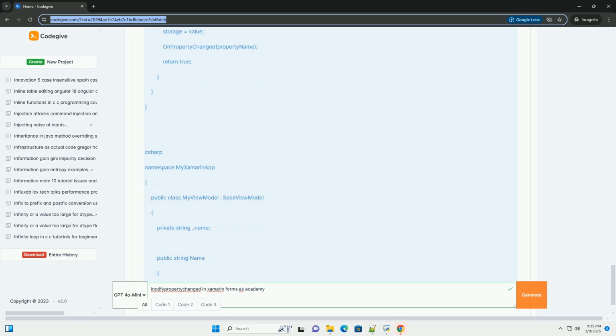Let's build a simple Xamarin.Forms app that demonstrates INotifyPropertyChanged. A. Creating the Xamarin.Forms project. 1. Create a new Xamarin.Forms project in Visual Studio or Visual Studio for Mac. Choose the blank app template. B. Defining the model. Create a simple model class called Person. C. Creating the view model with INotifyPropertyChanged. Create a view model class called MainViewModel that implements INotifyPropertyChanged.